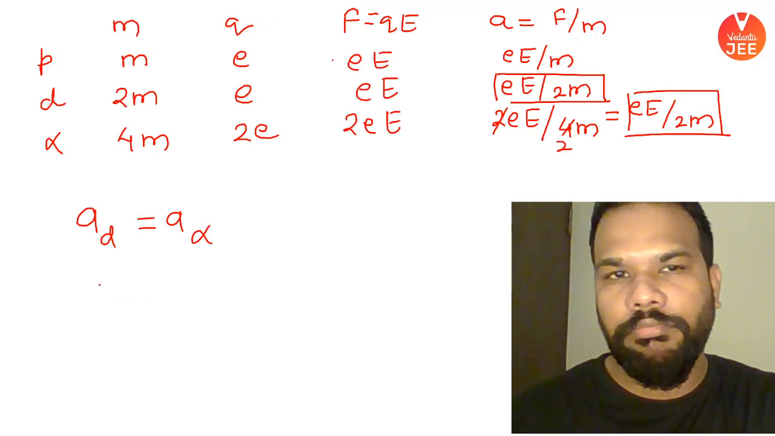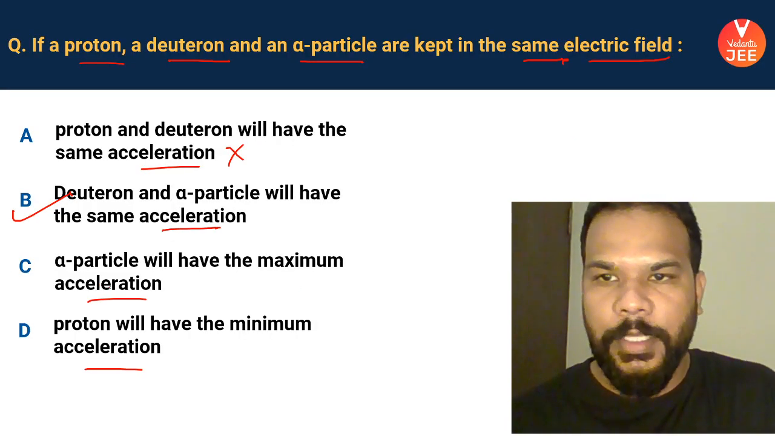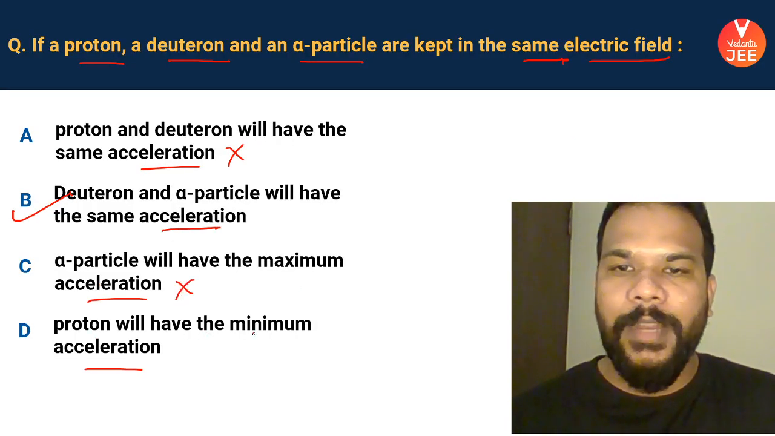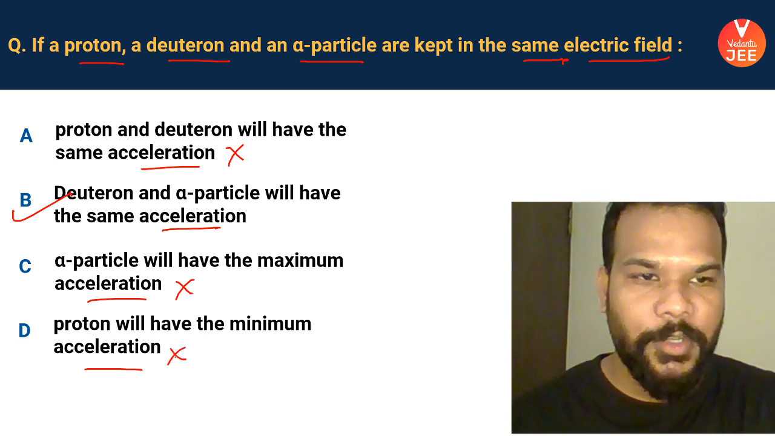Alpha particle will have maximum acceleration. No, it is actually not maximum. Maximum is of proton. So this option is also not correct. Proton will have the minimum acceleration. That is also not correct. It has rather maximum acceleration. Okay.